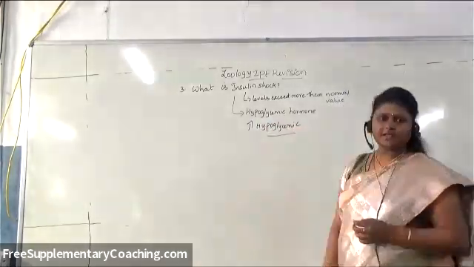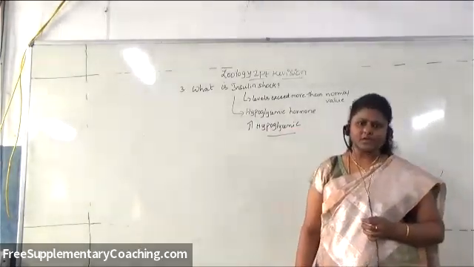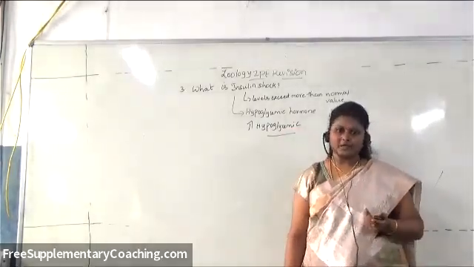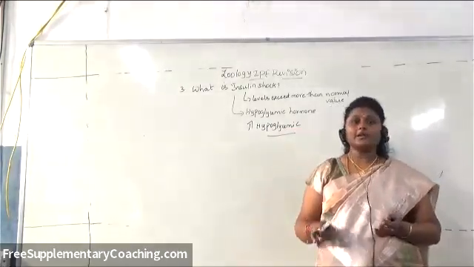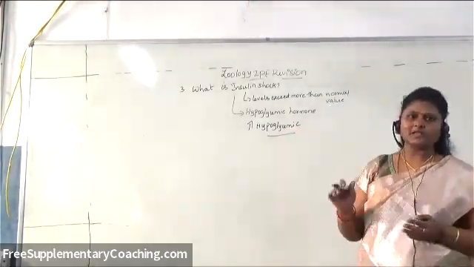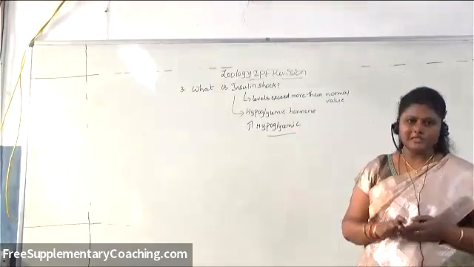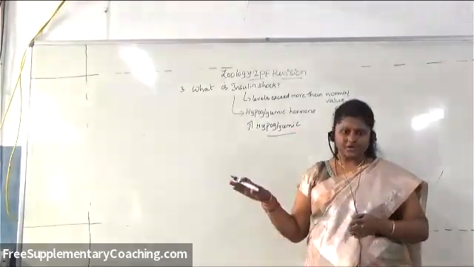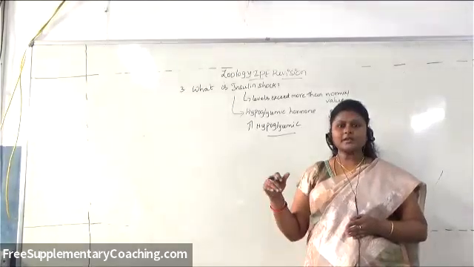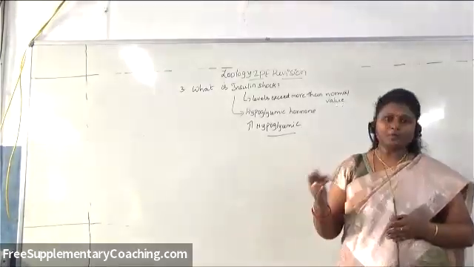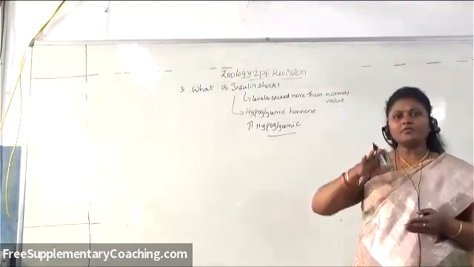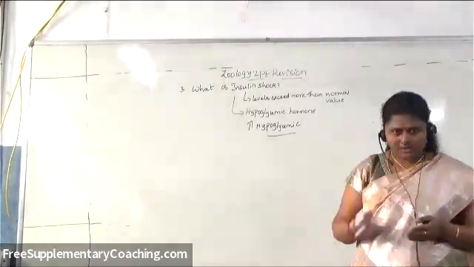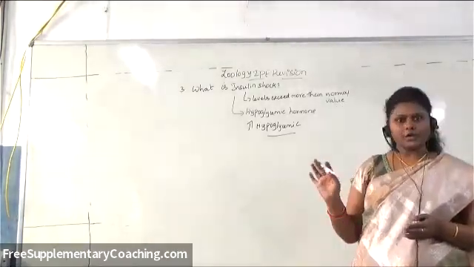Glycemic means glucose, hypo means low. Generally insulin decreases the blood sugar levels, but as insulin is present in more amount than required, the glucose present in the blood will be lowered completely.